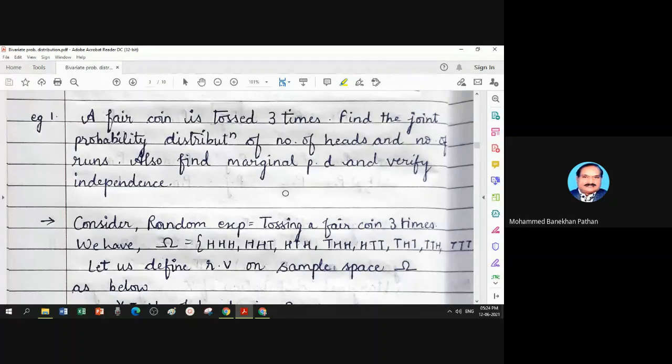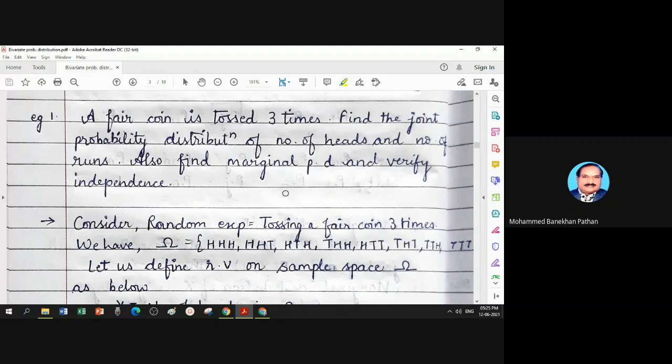Then we studied marginal distributions. That means from the bivariate joint PMF, you can study single variables x and y separately, named as marginal probability distributions.